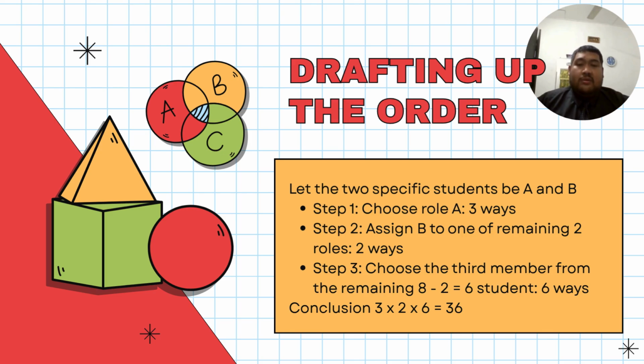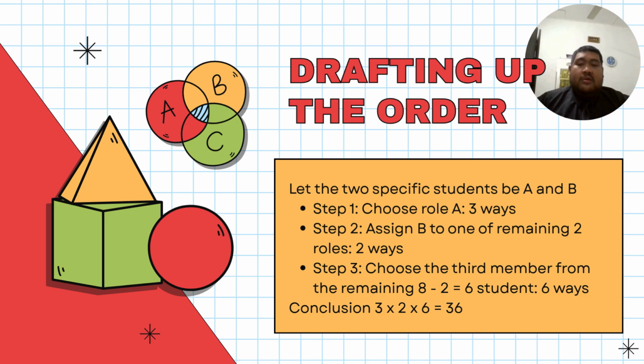So we have one remaining role. The total student we have is 8 students, and we have chosen student A and student B, and there is only one space.